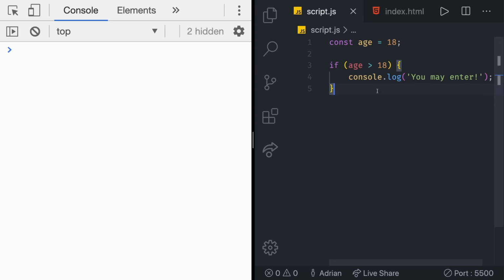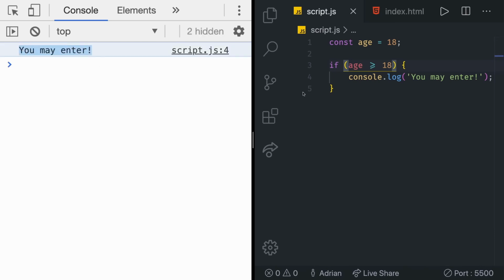If we save that, do you think we are going to see the console log in the console? Let's save it. And we cannot see anything, unfortunately. Why is that? Well, that's because our age variable is exactly 18. To enter the club, you need to be above 18. So we're just going to make it more than or equal to 18. If we save this, you can see we get the console log of you may enter.